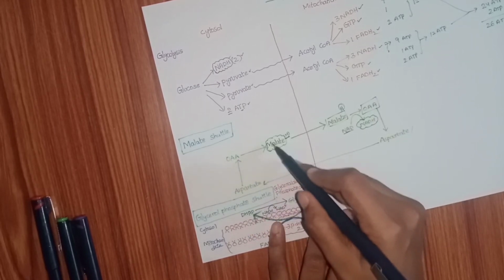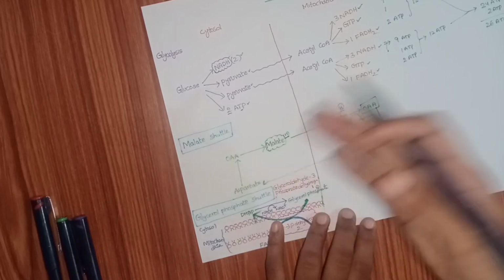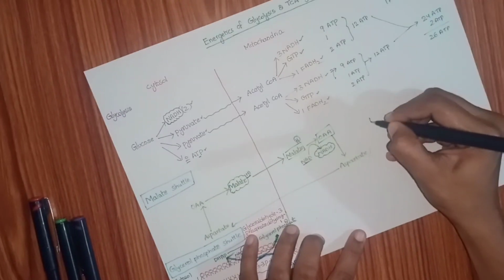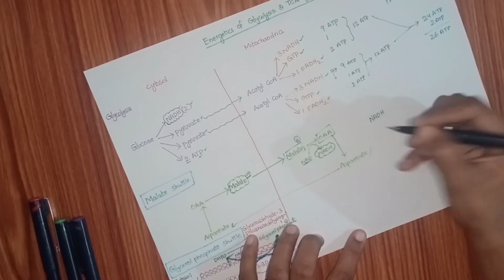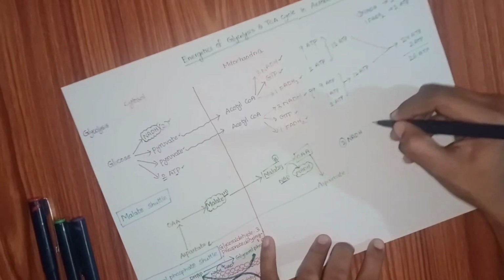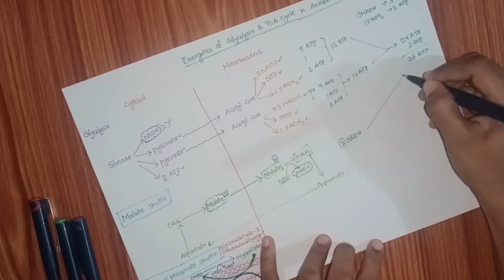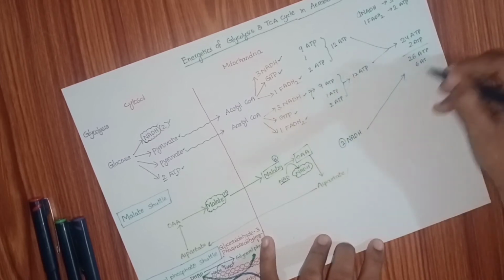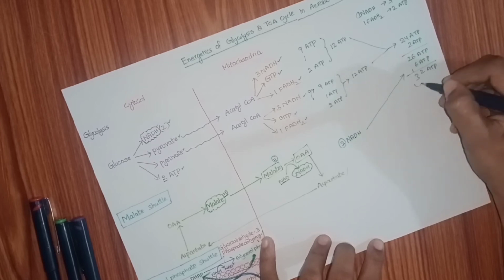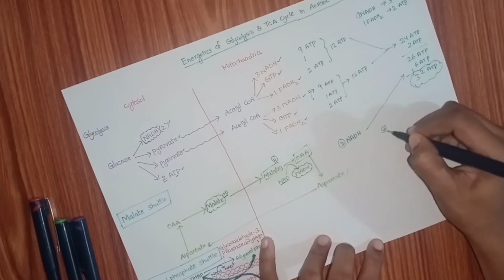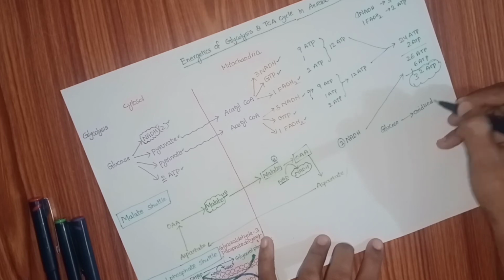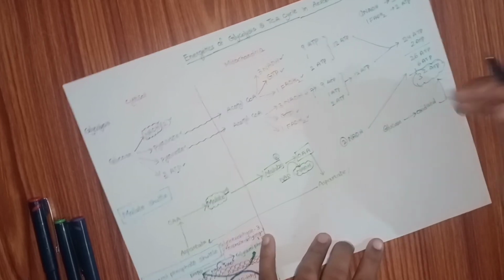Then again the malate will carry the hydrogen inside. That means NADH molecules inside. That means we have taken these 2 NADH molecules from the cytoplasm into the mitochondria. How many ATPs are generated here? 6 ATPs from the 2 NADH. That will become 32 ATPs. One molecule of glucose, when completely oxidized in aerobic metabolism, gives 32 ATPs.